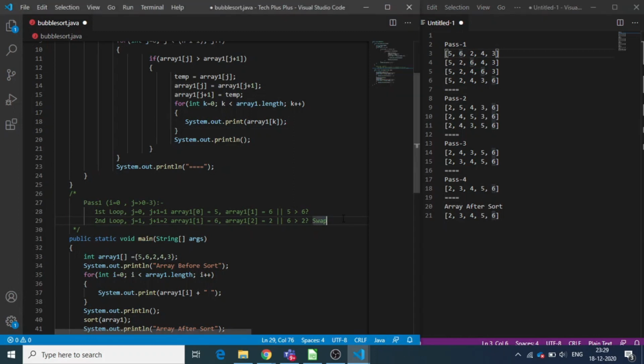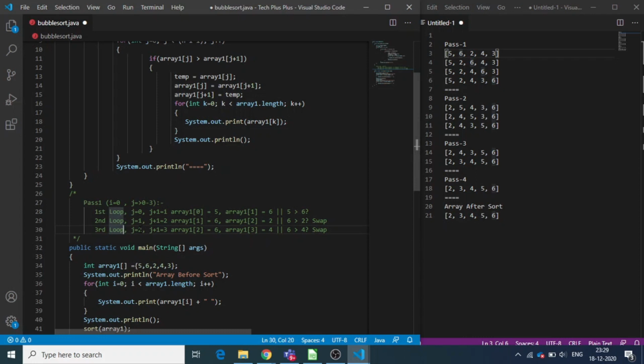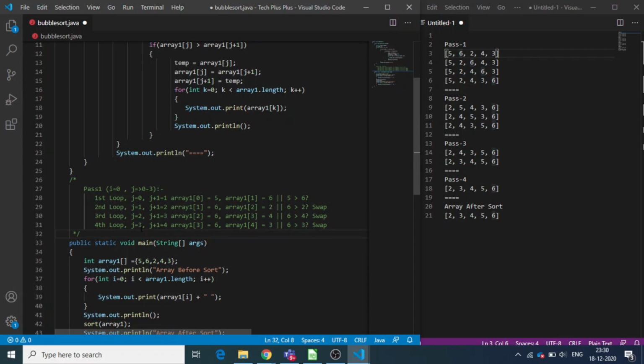Moving on to the third loop. In the third loop the value of j is incremented to 2. Thus j plus 1 becomes 3. So the elements at positions 2 and 3 are 6 and 4. Now is 6 greater than 4? The answer is yes, and so we swap. Similarly in the fourth loop the value of j is incremented to 3 and thus j plus 1 becomes 4. The elements at positions 3 and 4 are 6 and 3. Is 6 greater than 3? The answer is yes, and thus we swap.